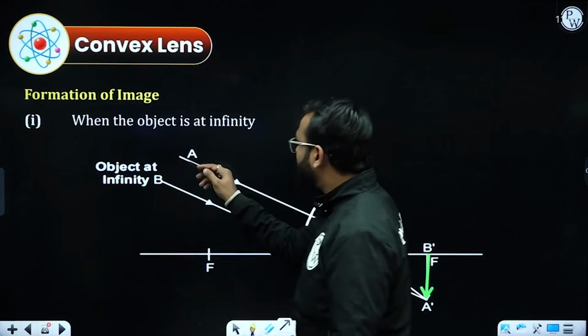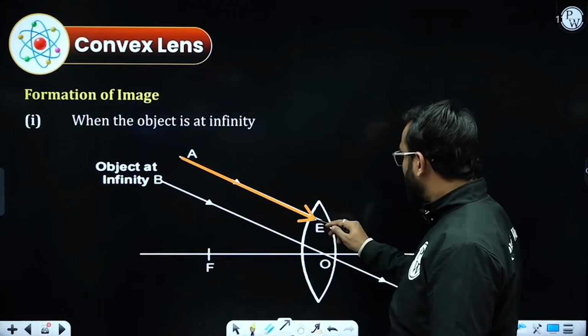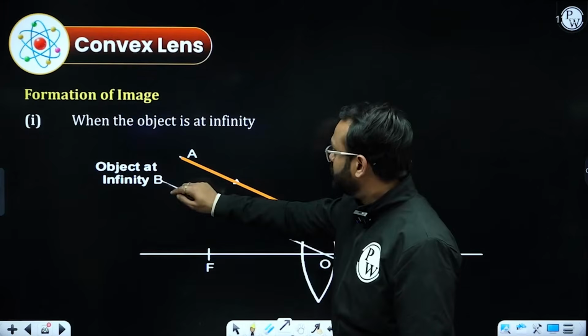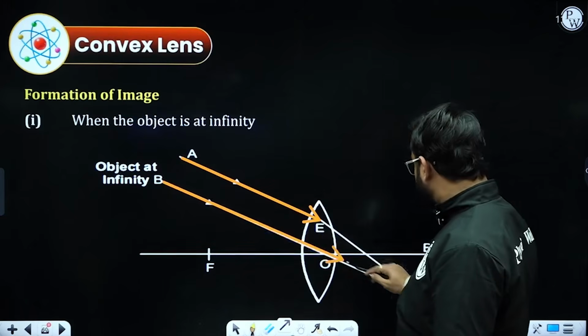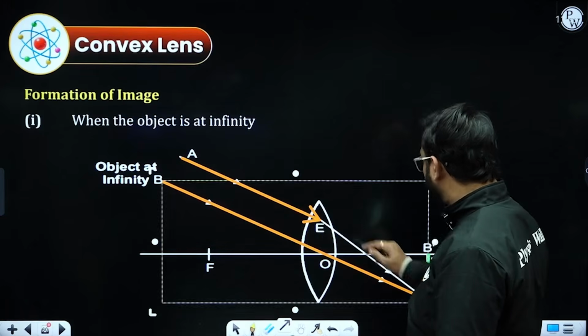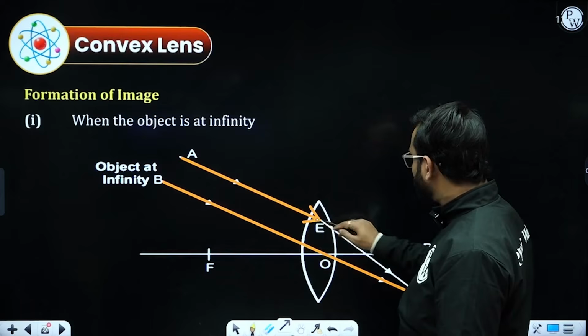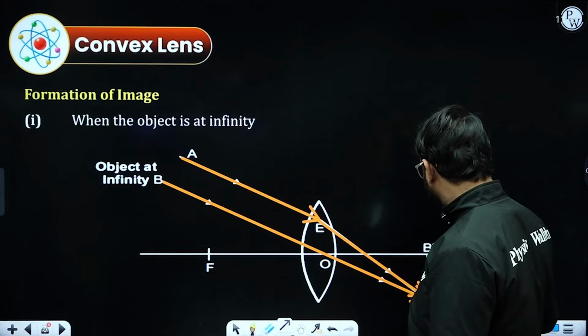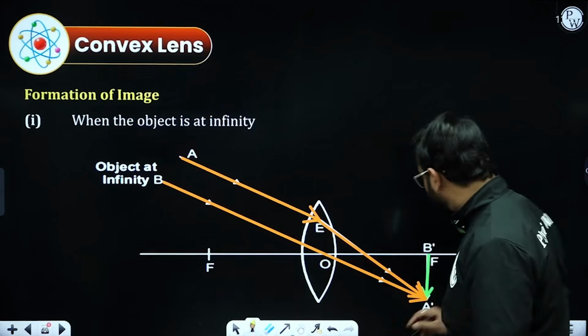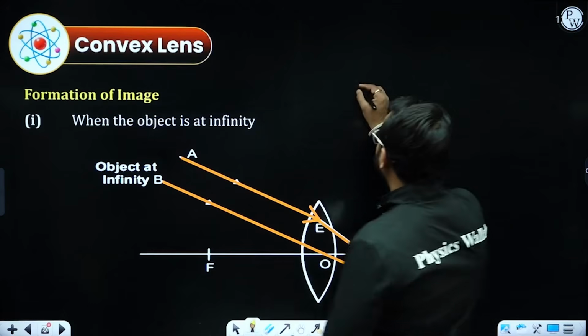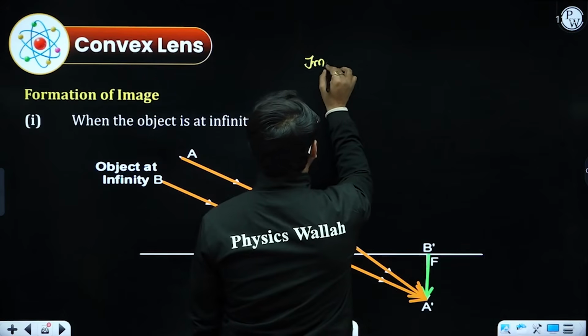If the rays of light come parallel like that, after refraction they will form an image at focus. Now you can see here we have A dash, B dash. So I am going to write for the image.